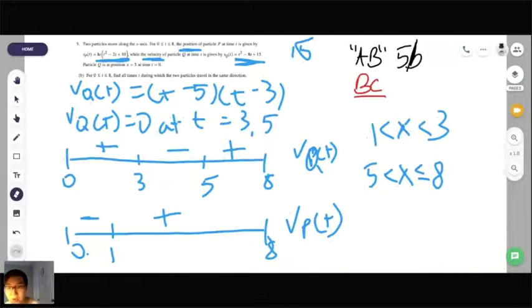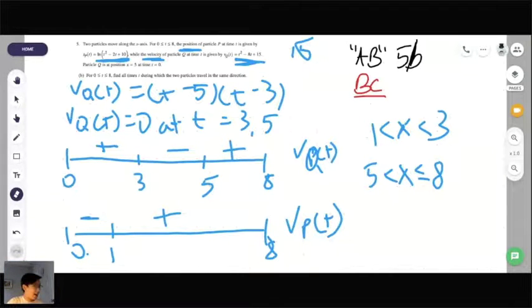So 1 and 3 are open because at 1 and at 3, it's not traveling in a positive, right direction. At 1 and at 3, it's neither positive nor negative. But at 8, it's closed because past 8, at 7.99, 8, 8.01, those are all positive. Does that make sense?